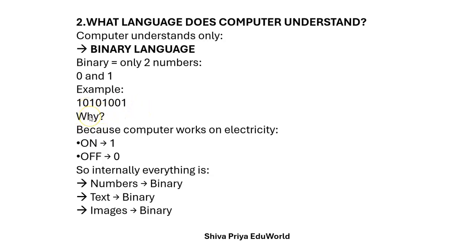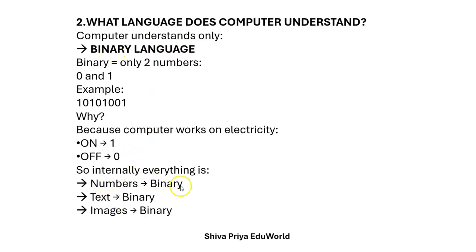Why it is understandable by a machine is because a computer works on electricity, which means on means 1, off means 0. This is set, meaning 1, and off means unset, this is 0. Clear? That is why it will understand the binary language. So internally everything is numbers only, that is 0 and 1. Everything is written in zeros and ones, that is binary language.